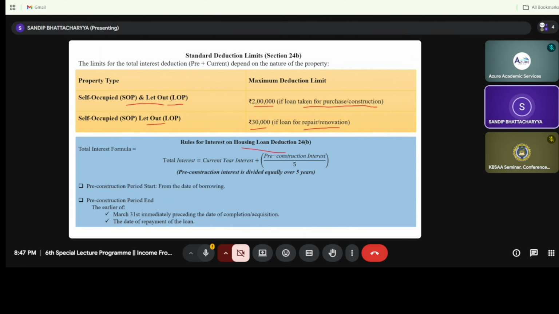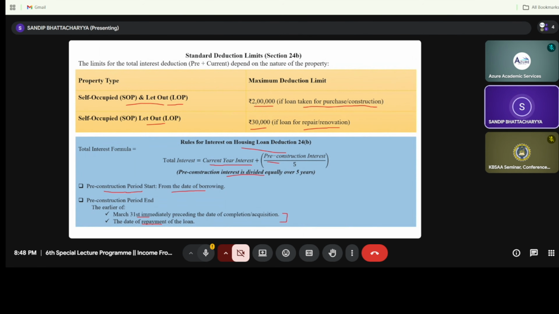Now the rules that I have already discussed: the total interest amount is pre-construction plus post-construction. The current year interest is called the post-construction period, and pre-construction means the interest from the date of borrowing, as you can see in the lower portion of the slide, up to the period end, that is the 31st of March, or the date of repayment of the loan, whichever is lower.